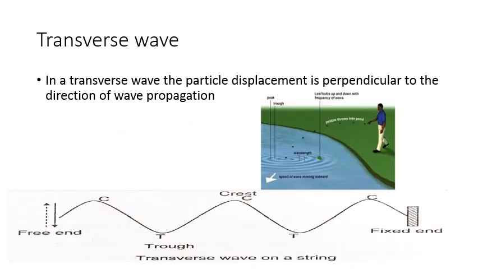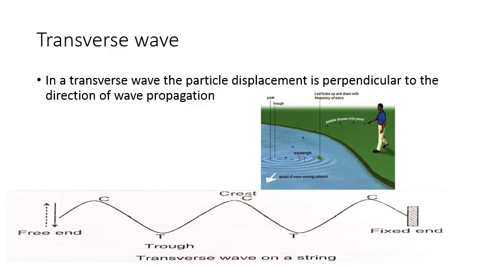Transverse wave motion. The wave motion in which the particles of the medium vibrate in a direction perpendicular to the direction of propagation of the wave is called transverse wave motion. So what is transverse wave motion? The wave motion in which the particles of the medium vibrate in a direction perpendicular to the direction of propagation of the wave is called transverse wave motion. Example, water waves.